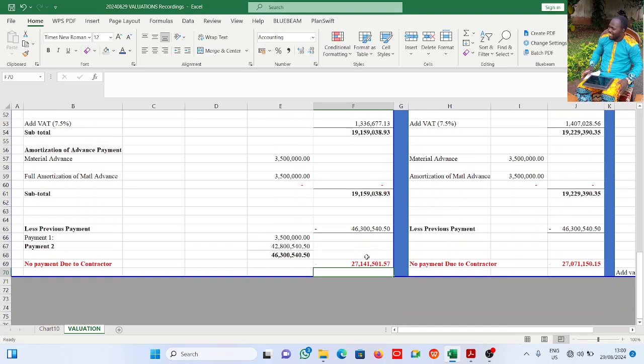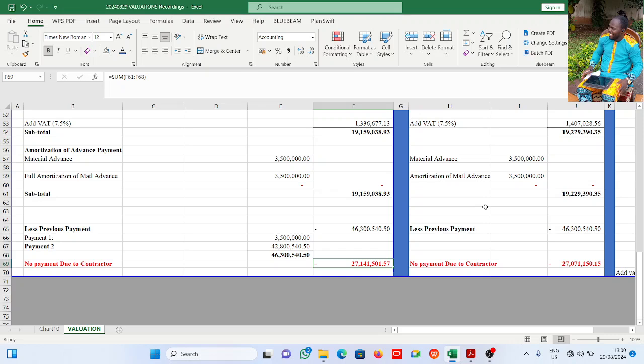Now, it is a negative valuation. It means the contractor will not be paid any money. Rather, he has to do more work to cover for the money he has previously received, and this can have a negative implication on the project, because it will affect his cash flow, it will affect payment to his own staff, his own workers. It will cause delay on the project.